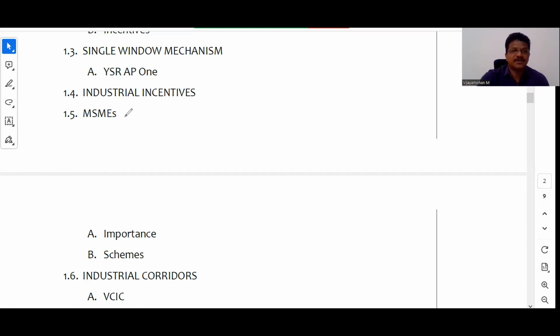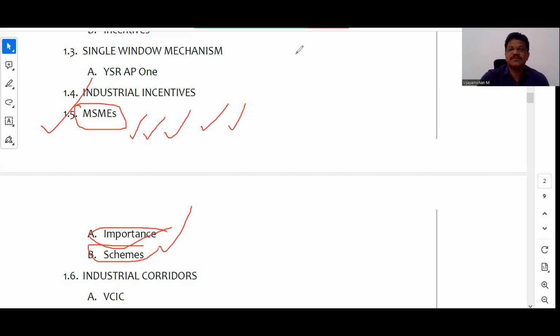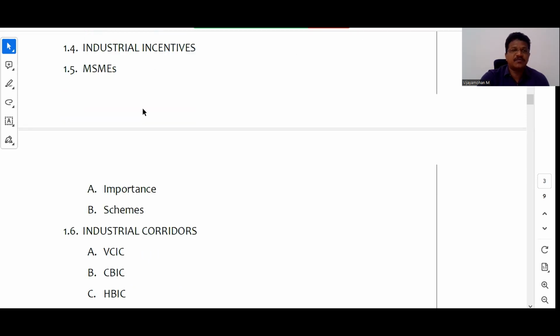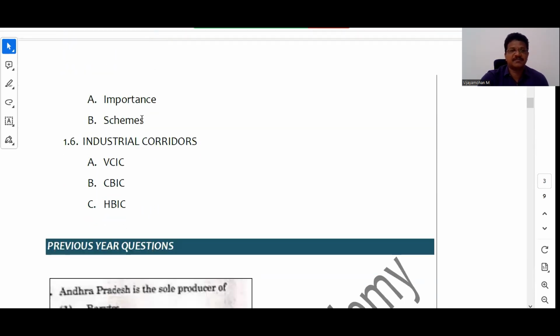అట్ ద సేమ్ టైం just see MSMEs. MSMEs gurinchi kuda it was given in the AP socio-economic survey. What is the potential of the MSMEs? What is the contribution of MSMEs to exports? What is the contribution of MSMEs to GVA? What is the contribution of MSMEs to the manufacturing sector? What is the number of MSMEs that were established in the previous year? And what are the schemes and their importance, and what are the schemes related to MSMEs? So ee vidhanga ee aspects lo meeru focus cheyalsi untundi MSMEs ki sambandhinchi, right?